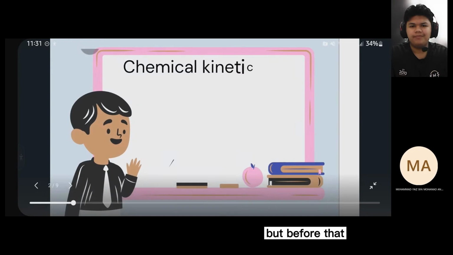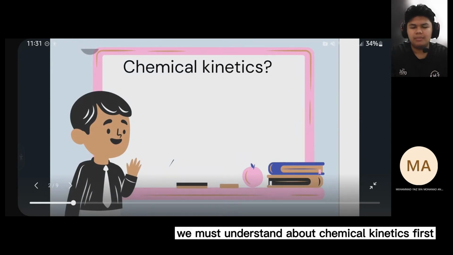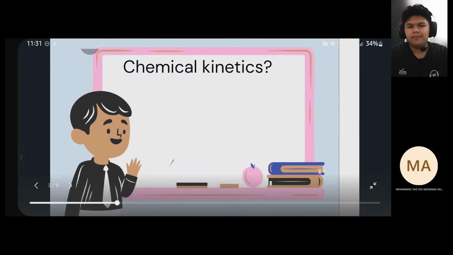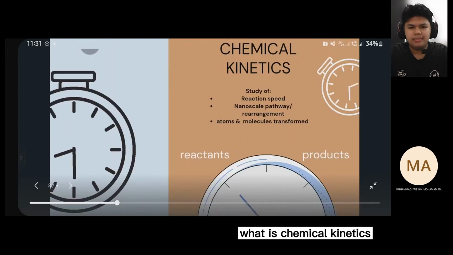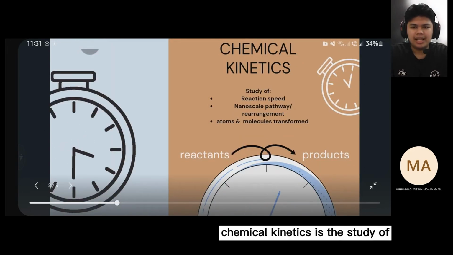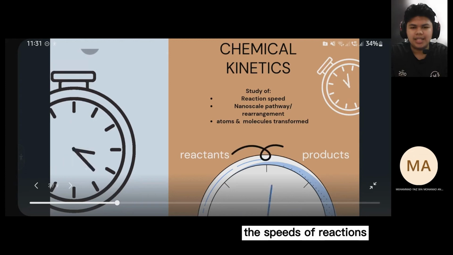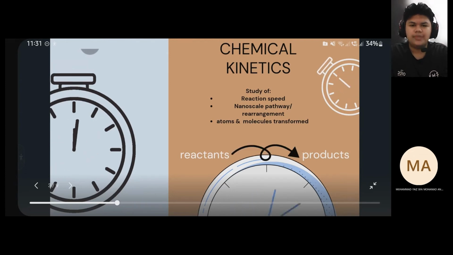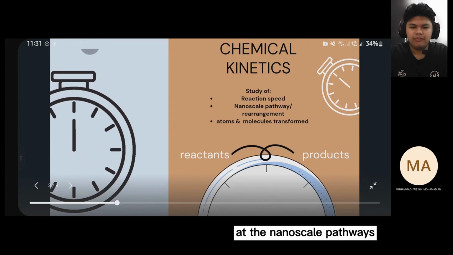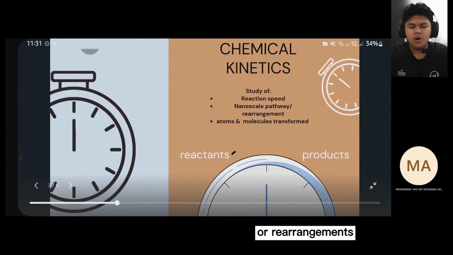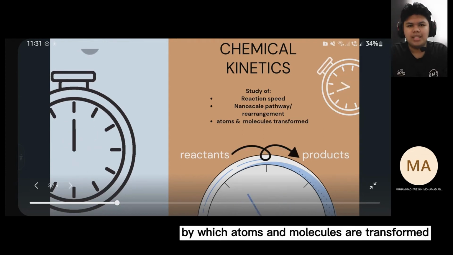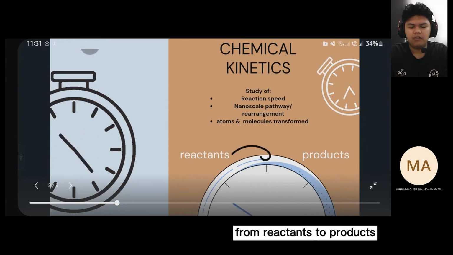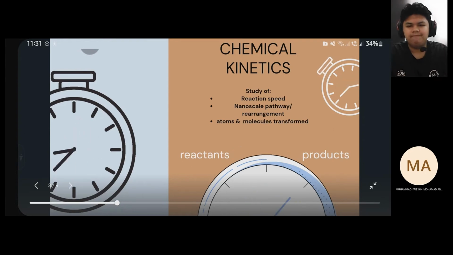But before that, we must understand about chemical kinetics first. What is chemical kinetics? Chemical kinetics is the study of the speeds of reactions, whether it is fast or slow, at the nanoscale pathways or rearrangements by which atoms and molecules are transformed from reactants to products.